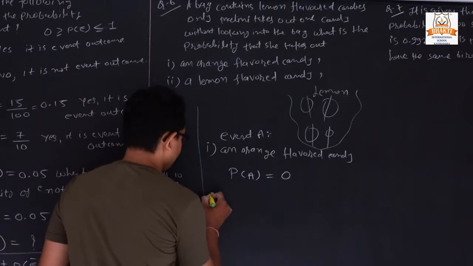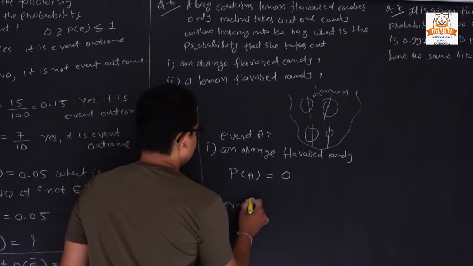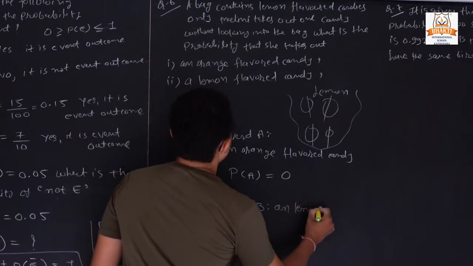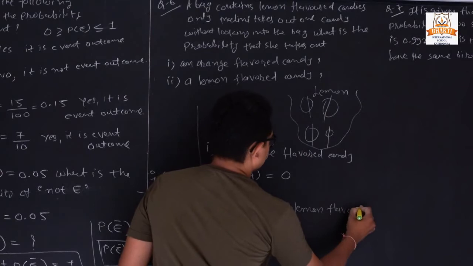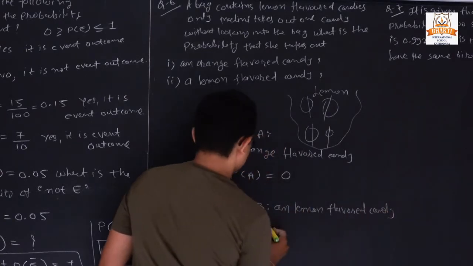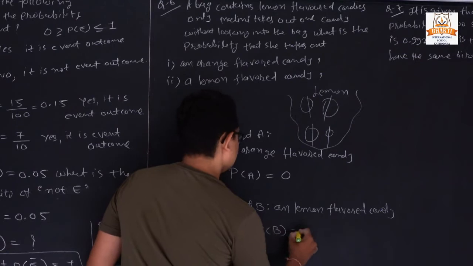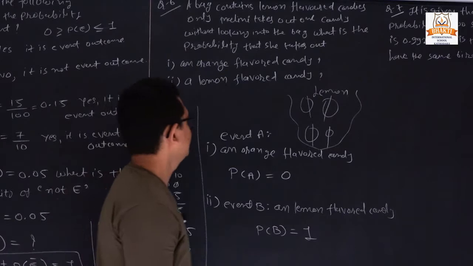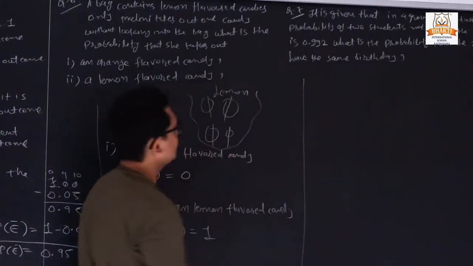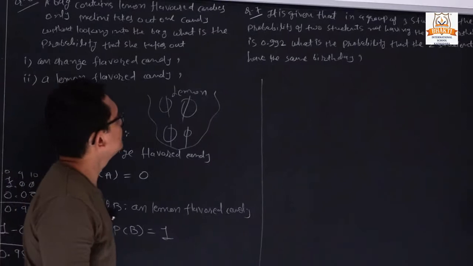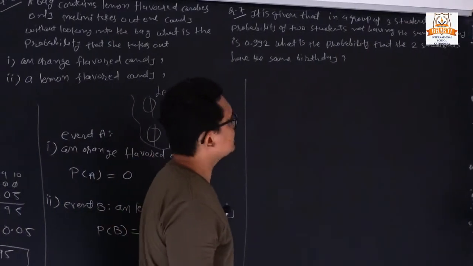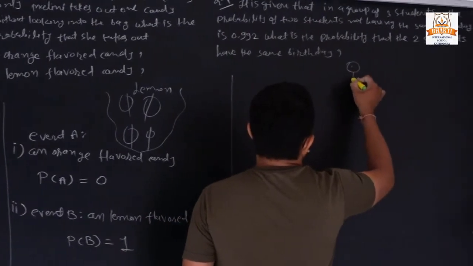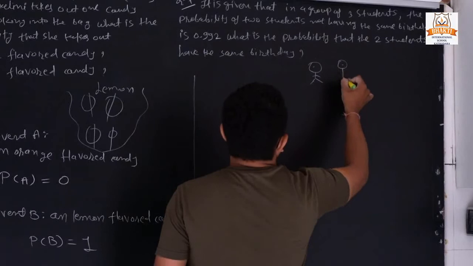So second, event B, lemon flavor candy. The answer is always 1, because the bag contains only lemon flavor candy. Now the next question, the last question, number 7. It is given that in a group of 3 students, we have the 3 students.